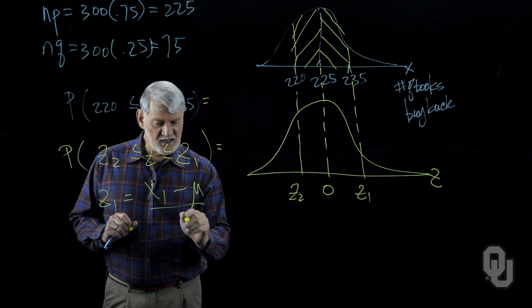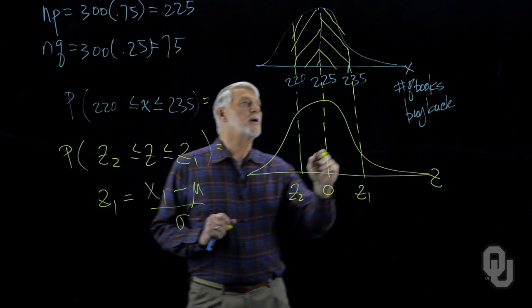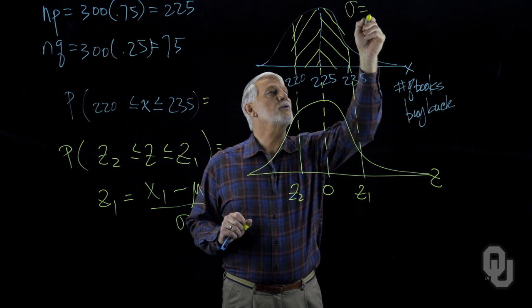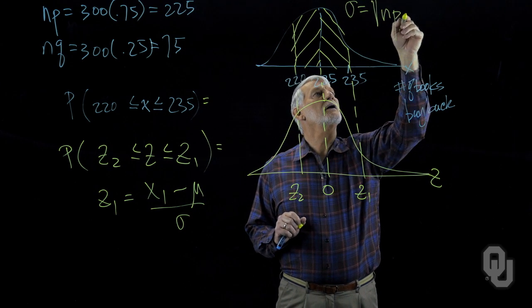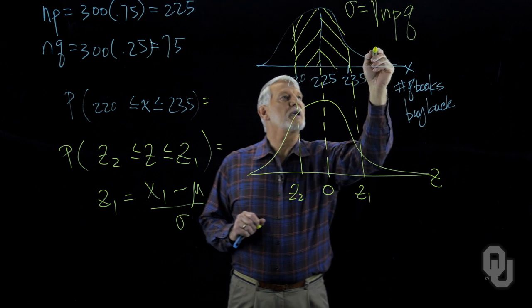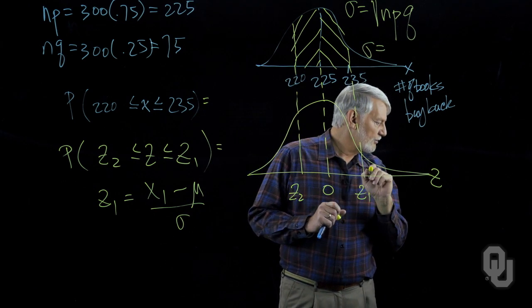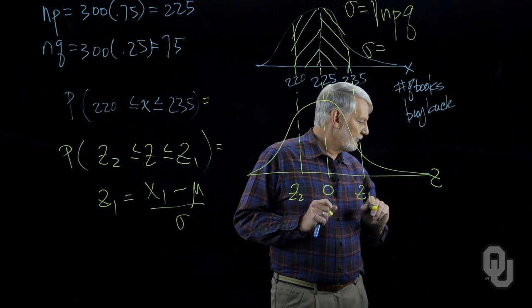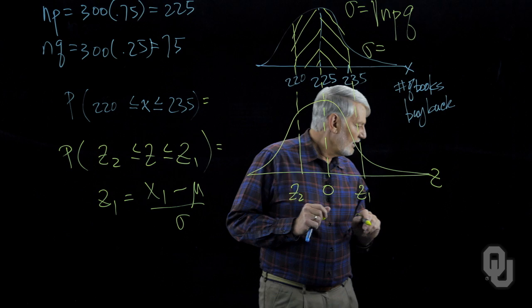Now we have to find the standard deviation, sigma. We'll remember that sigma is equal to the square root of NPQ. If we calculate that, we'll find that the standard deviation is equal to